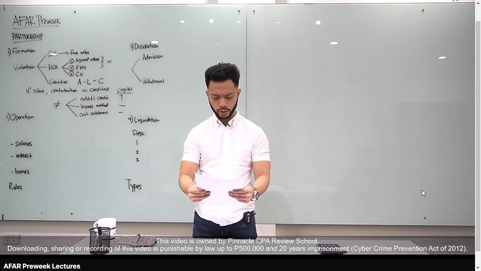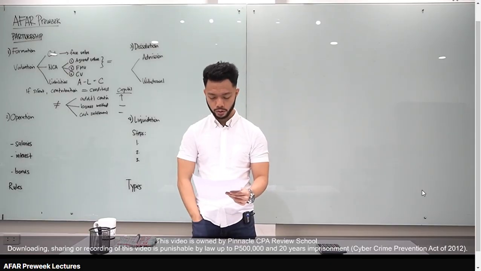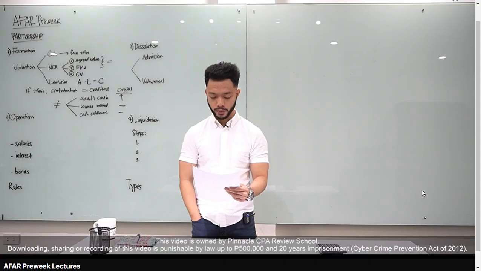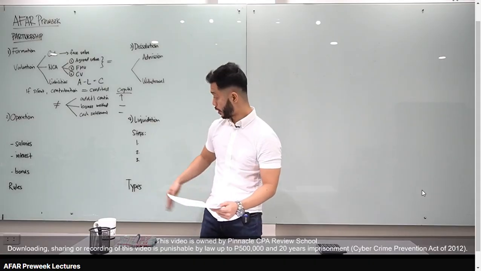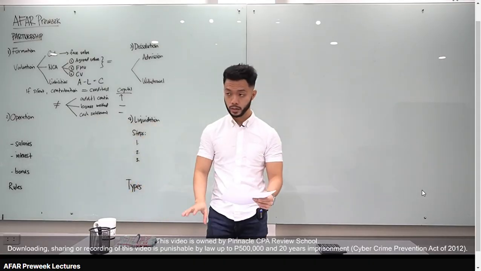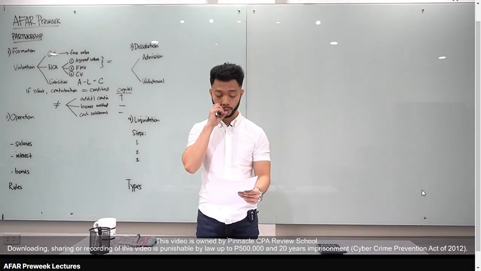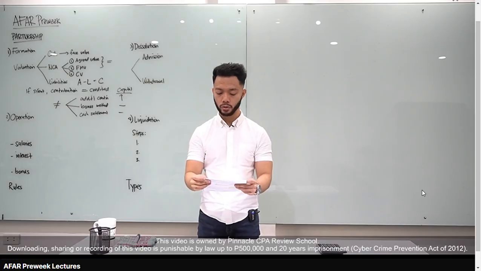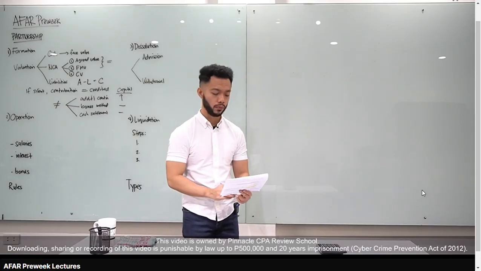Mr. X and Mr. Y agreed to form a partnership. The fair values of the partners' net contribution vary. However, the partners agreed to have equal capital credits. Cash settlement shall be made between them for the difference. Which of the following statements is correct? Okay, pag cash settlement, private transaction yan. Okay, so hindi yan i-record in the books of the partnership. That's why answer dito is letter C. The cash settlement between the partners will not be recorded in the partnership books. For number 4, it's letter C.